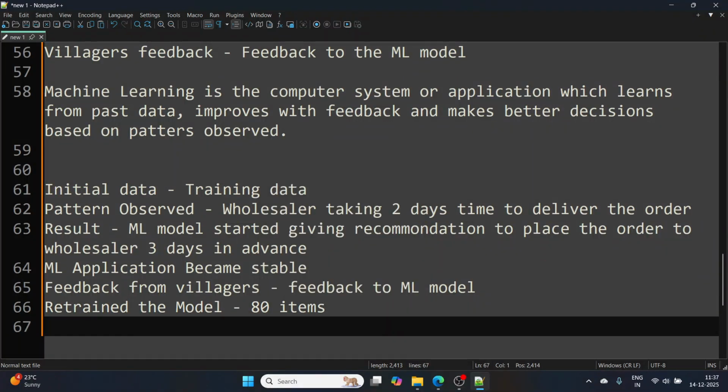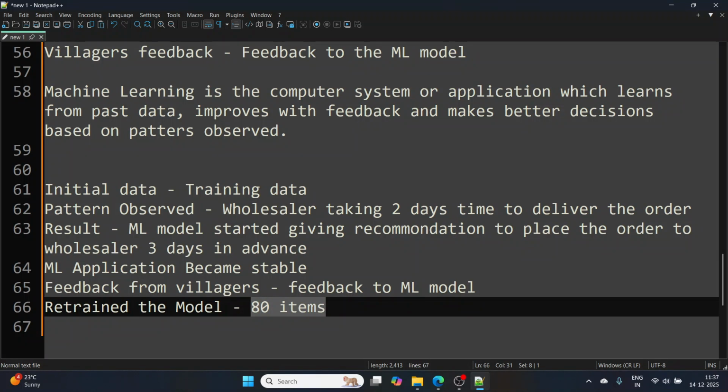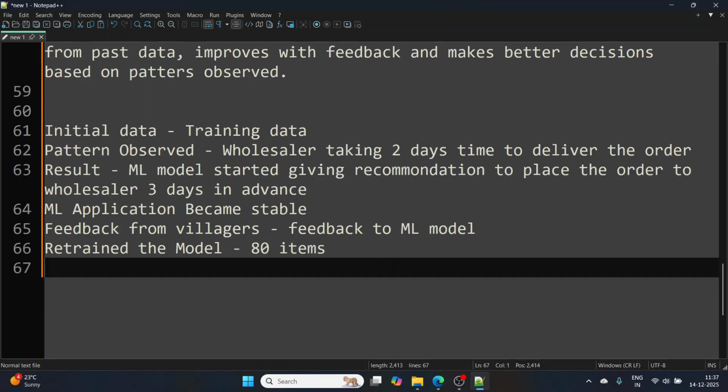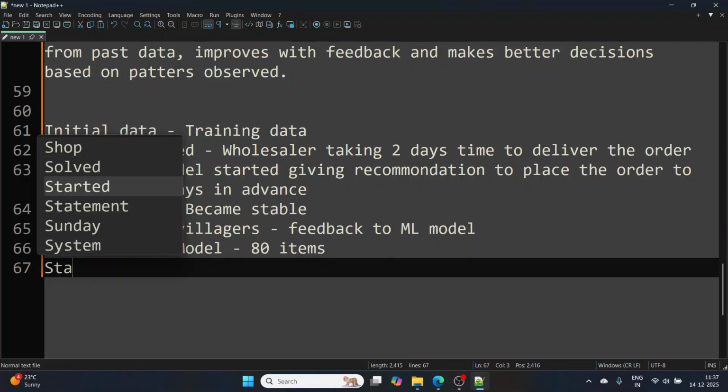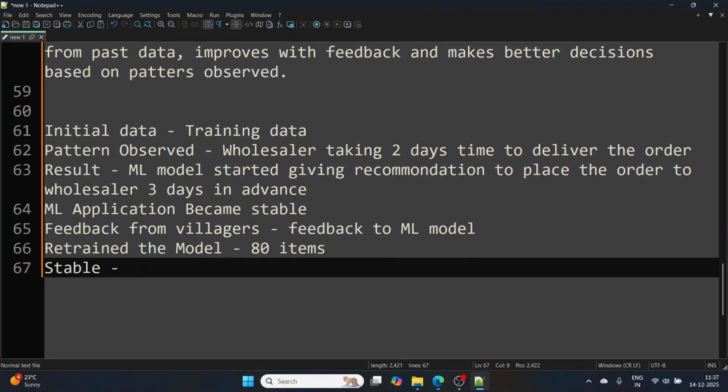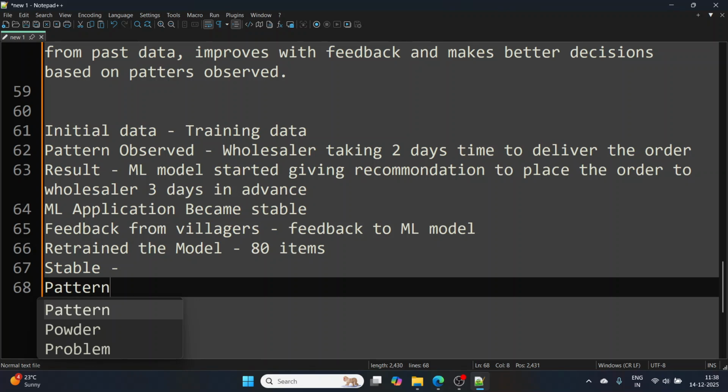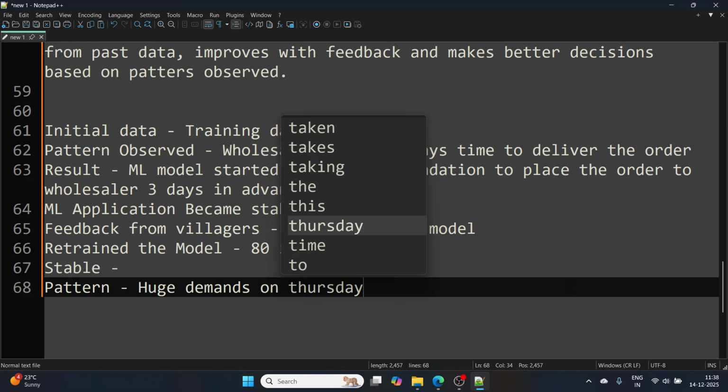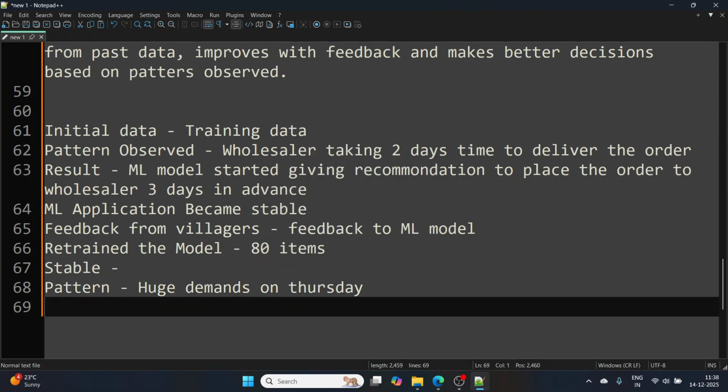Instead of 50 items, now it has 80 items. Now again the model became stable, right? Again, the next pattern observed was the weekly market. Huge demand, let's say, on Thursday. And based on that pattern observed, as a result of this, the Ganesh, which we are considering as the ML